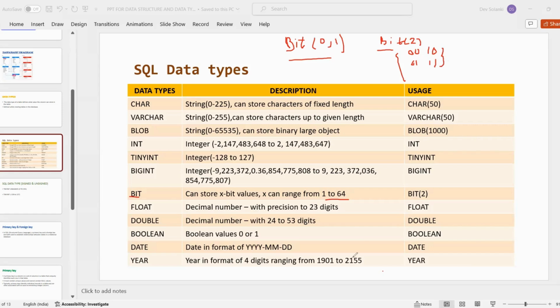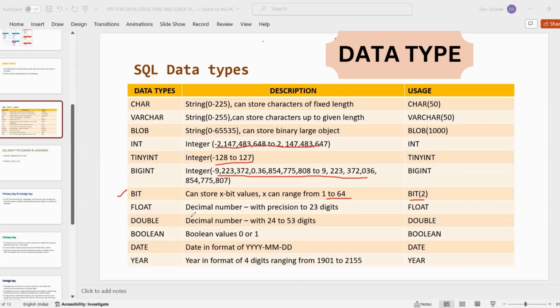Next we have float. Float is for numbers which have a decimal value like 12.5. This is a floating point. So numbers like this are known as floating numbers. So we have to write the data type float in execution. Next is double.